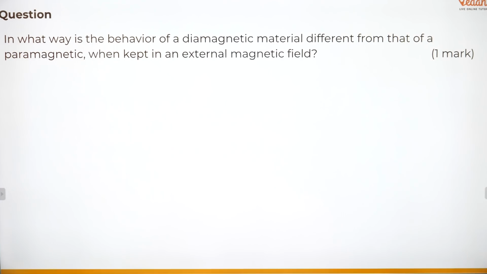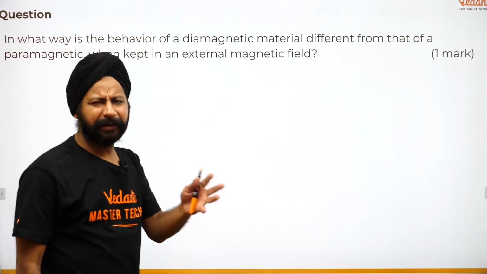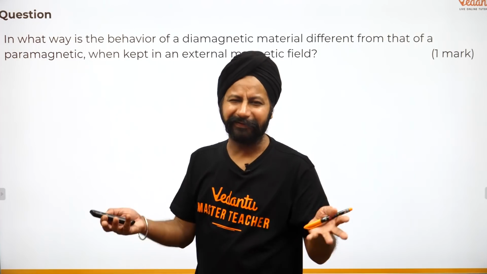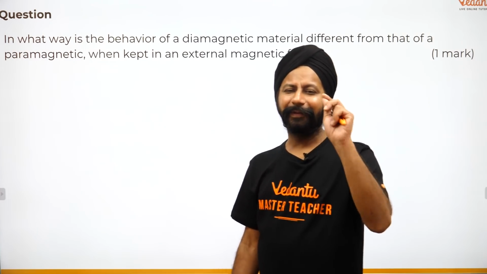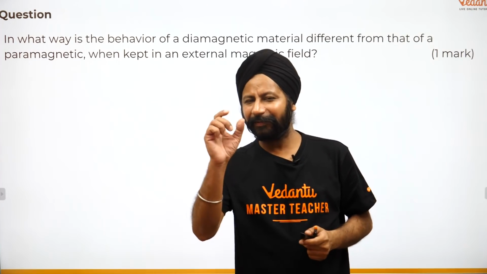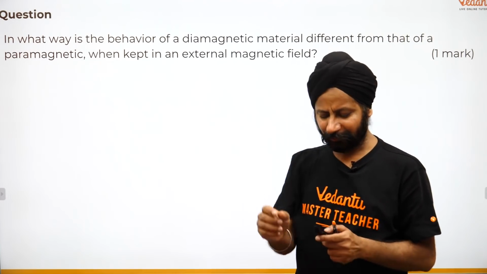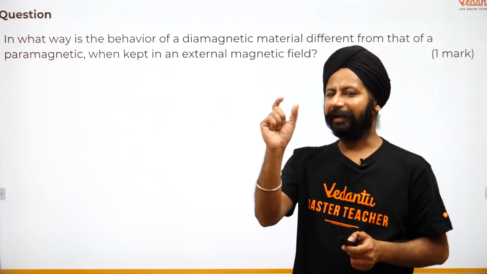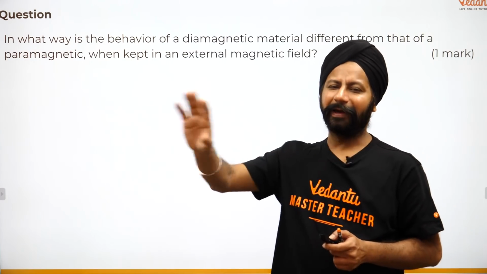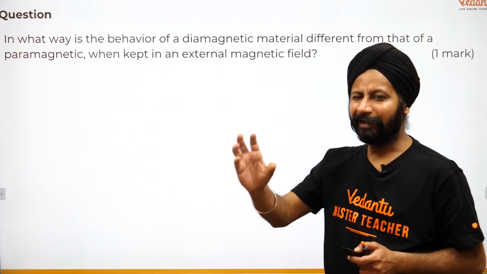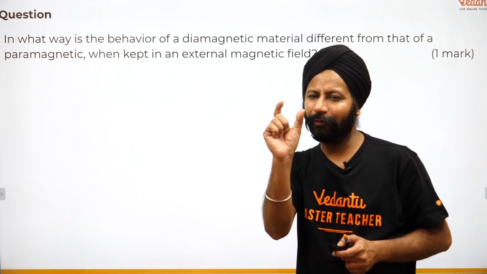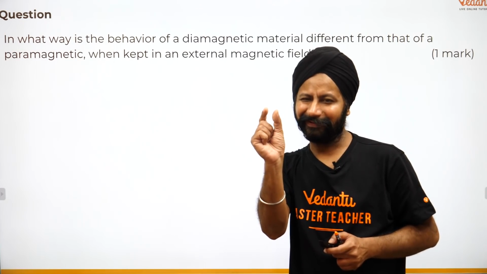In what way is the behavior of diamagnetic material different from that of a paramagnetic? Many times there is confusion between diamagnetic and paramagnetic, right? You should have read it by now, but if you have not, what is diamagnetic? In diamagnetic, every atom, I will not go into those details because time is limited, has no magnetic moment. All the spinning moments of the electrons have cancelled out. So diamagnetic material has nothing at the atom level either, right?